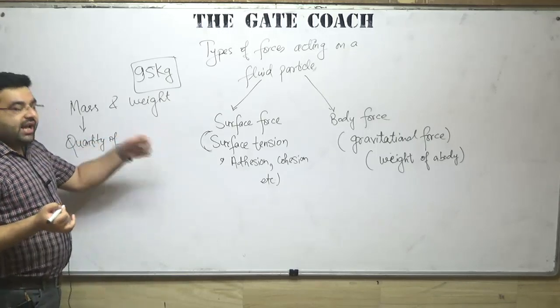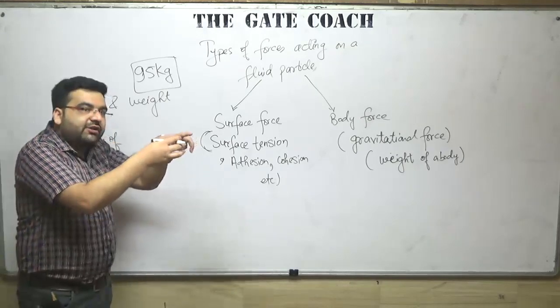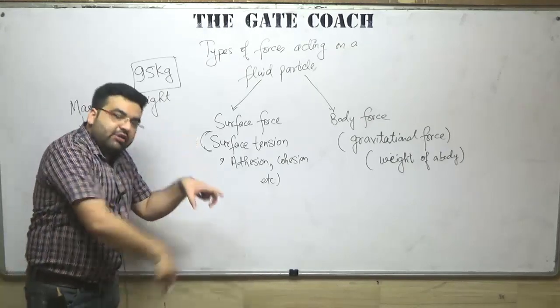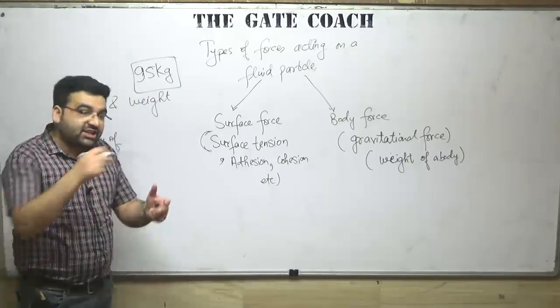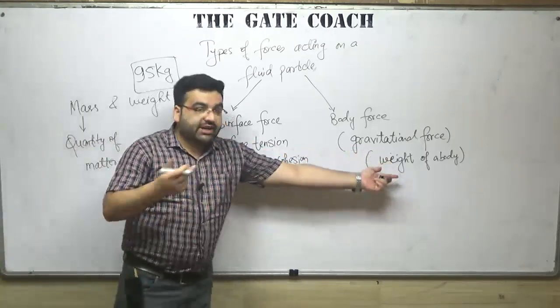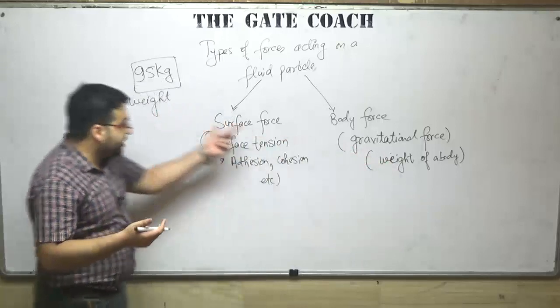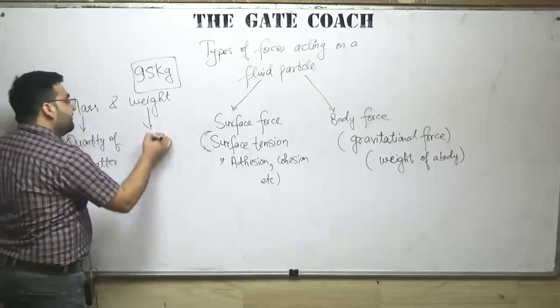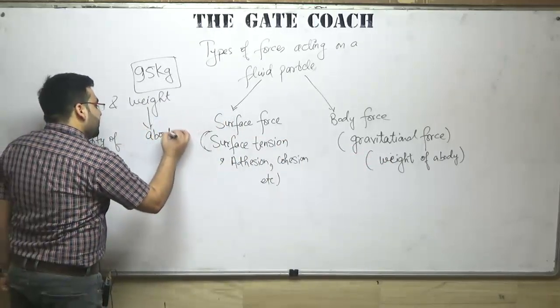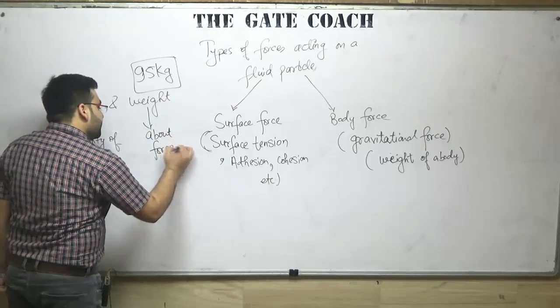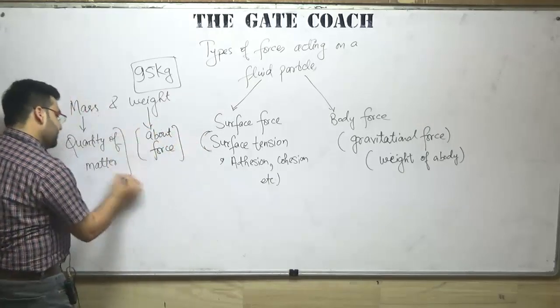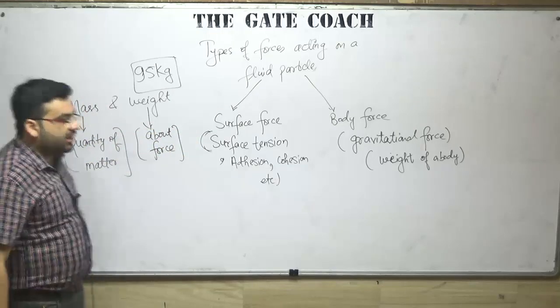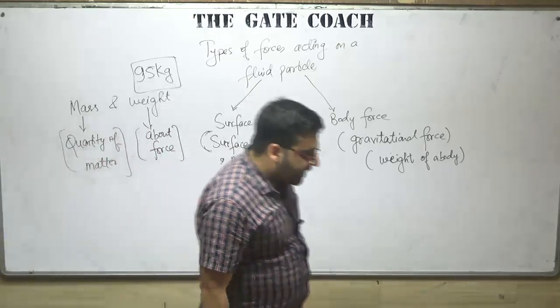And weight tells me how much that quantity of matter is exerting force on earth due to acceleration due to gravity. So weight tells me about the force, and mass tells me about the quantity of matter.